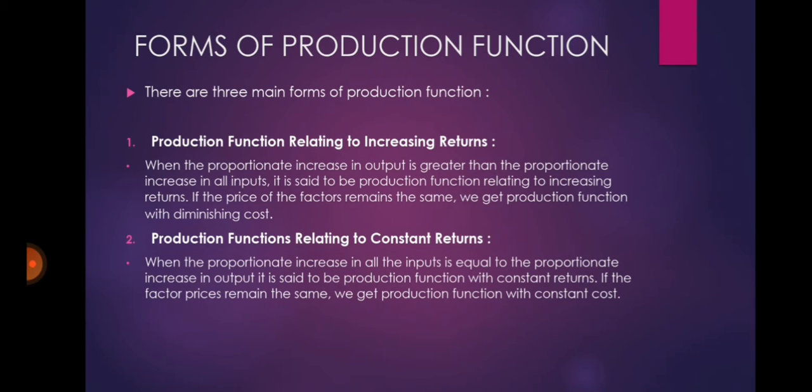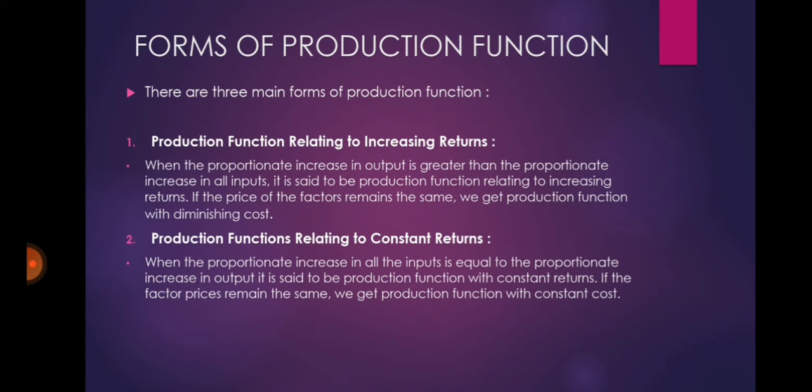Production functions relating to constant returns. When the proportionate increase in all the inputs is equal to the proportionate increase in output, it is said to be production function with constant returns. If the factor prices remain the same, we get production function with constant cost.